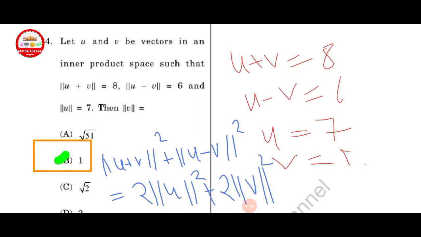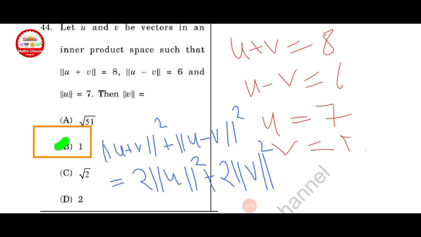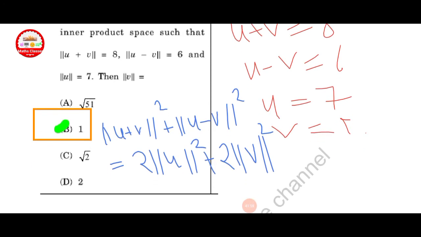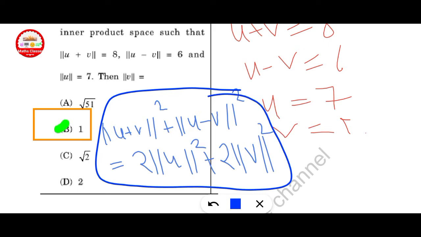Next question, let U and V be vectors in an inner product space such that norm of U plus V is equal to 8, norm of U minus V is equal to 6 and norm of U is equal to 7, and find norm of V. Here this is a formula to find it, and apply, put this value here: 8 square plus 6 square equal to 2 into 7 square plus 2 into V square. Finally we get 1.